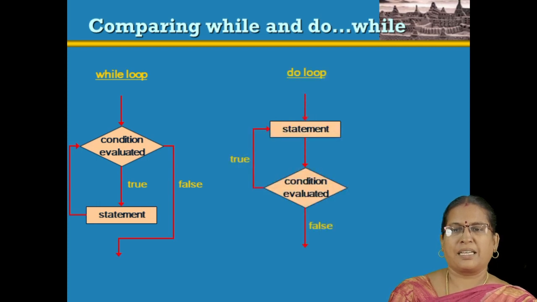So here is the comparison of while and do while loops. In this control diagram, the position of the condition evaluation stage varies. In the case of the while loop, the condition is evaluated first, but in the case of the do while loop, the condition is evaluated at the last. That is why the while loop is called an entry control loop, and the do while is called an exit control loop.